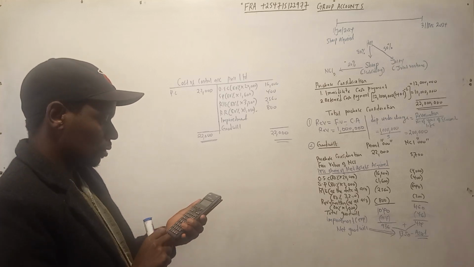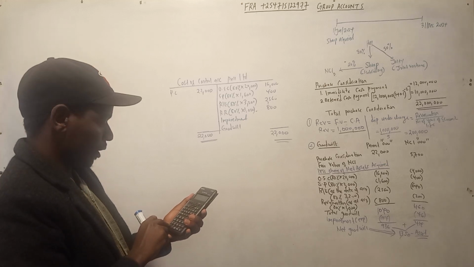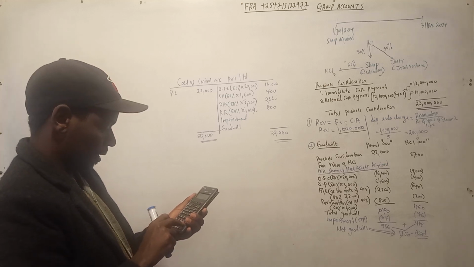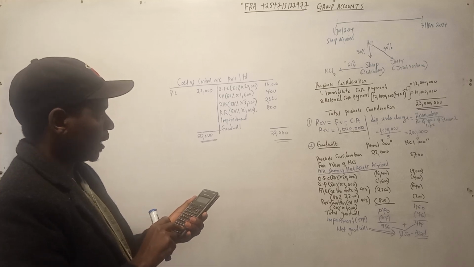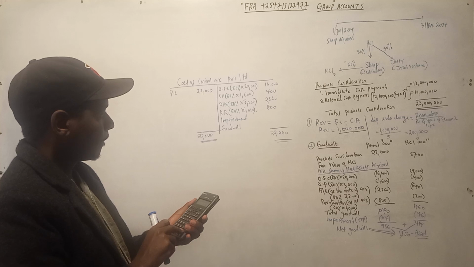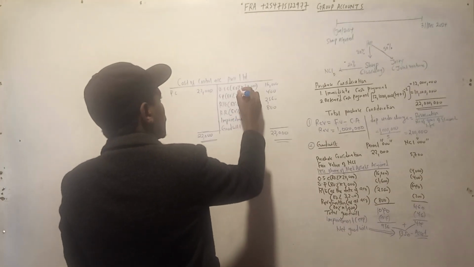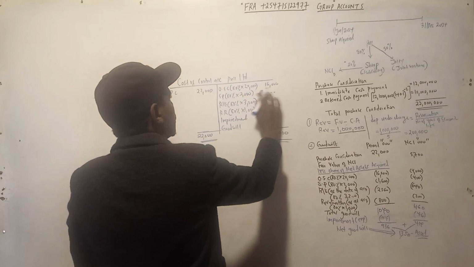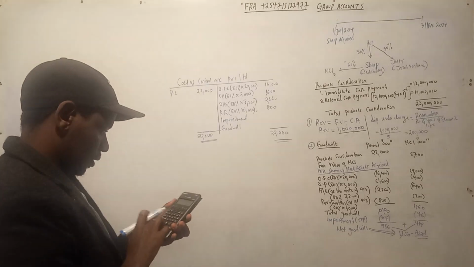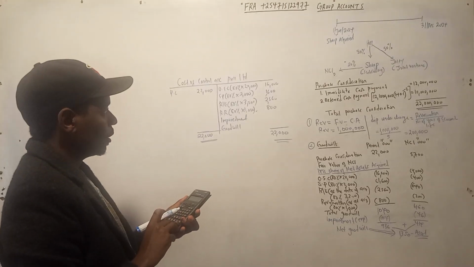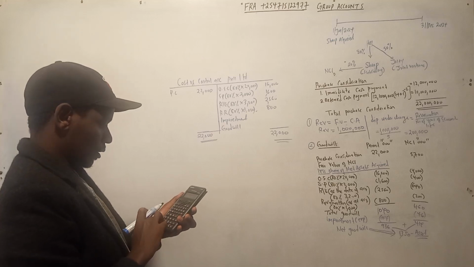So this amount: 22,000 minus 16,000, minus 8% of 2,000 is 1,600, so plus 1,600, minus 2560, minus 800.